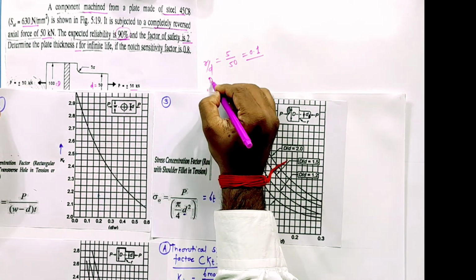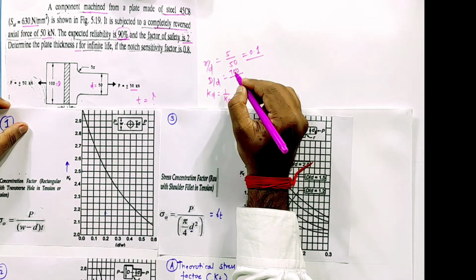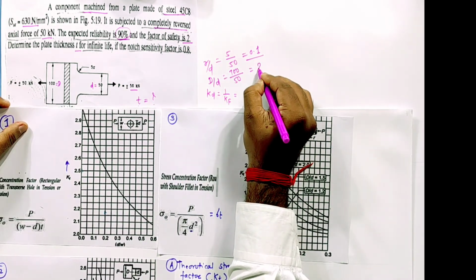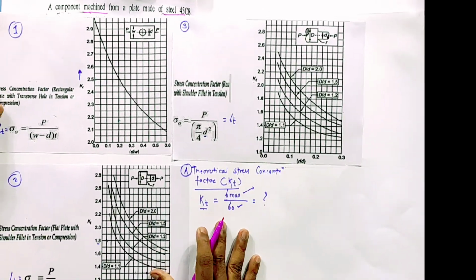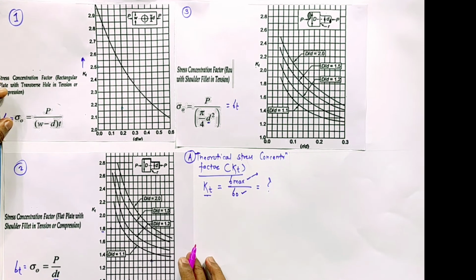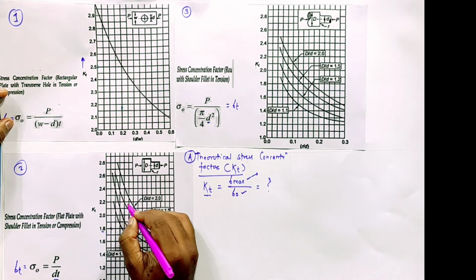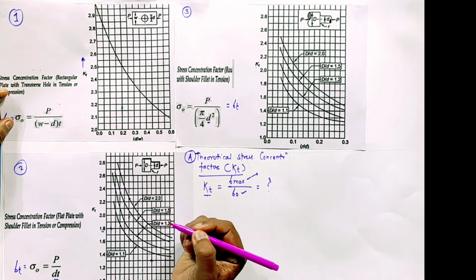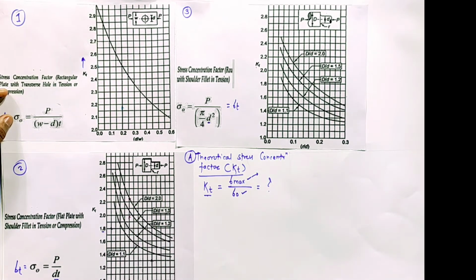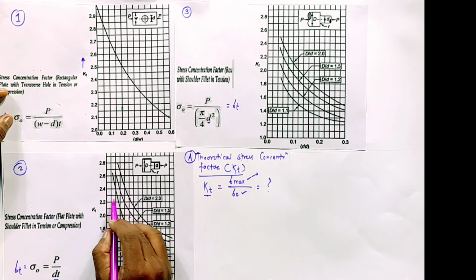Now D by d. So D is 100, small d is 50, it is 2. So r by d is 0.1 here and 2 is this much. So I'll move toward this point. So here the Kt factor is 2.27 because it is nearer to 2.3.